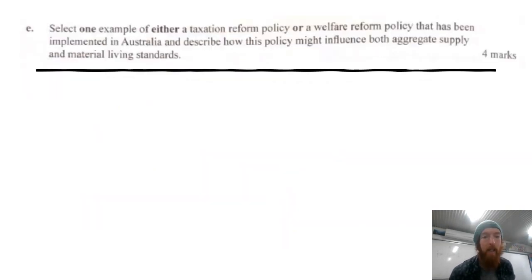And then finally, one example of either a tax reform policy or a welfare reform policy that's been implemented and how this policy might influence both aggregate supply and material living standards. So whichever one you choose, I'll give a little bit of a description of it first, so what tax reform or welfare reform is. One example of it being, you need to actually say one that exists.